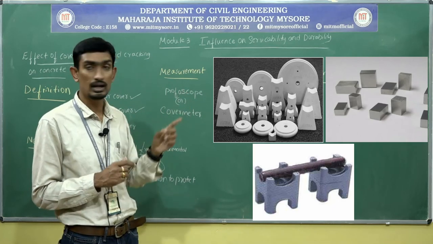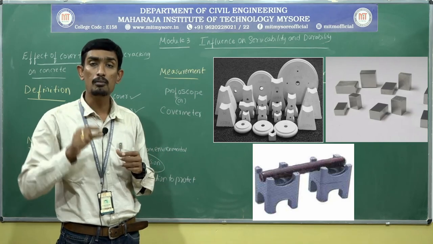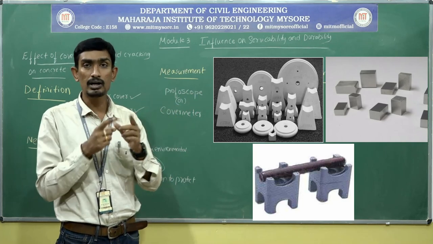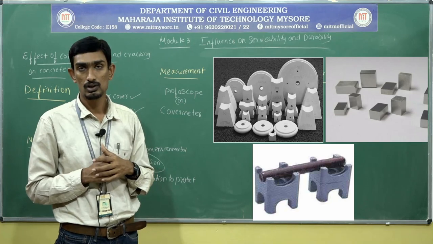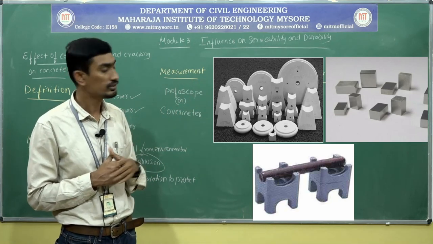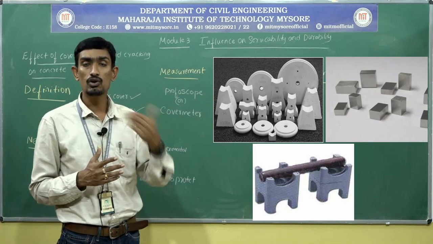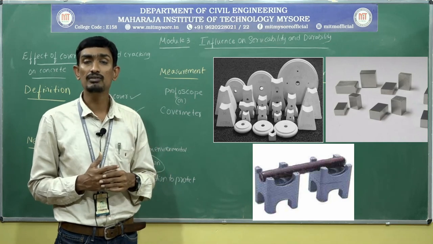You can also see that a semicircular portion is accommodated on the top of the cover block, provided in order to hold the rebar. Like that, you can see the polymer type. Nowadays it has become a fashion: instead of concrete, they go with a polymer, that is PVC, polyvinyl chloride.